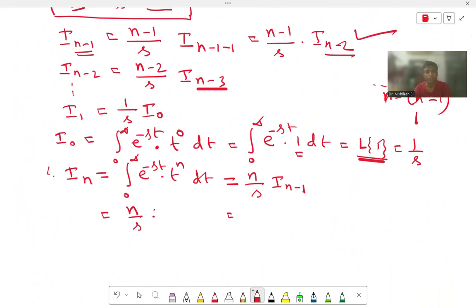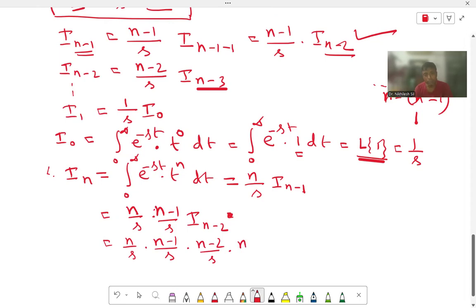So we will put this value. In this way, again we put the value of I(n-2). So n by s times (n-1) by s times (n-2) by s times (n-3) by s, because we will gradually put the value, and at last after some time we are getting I1.